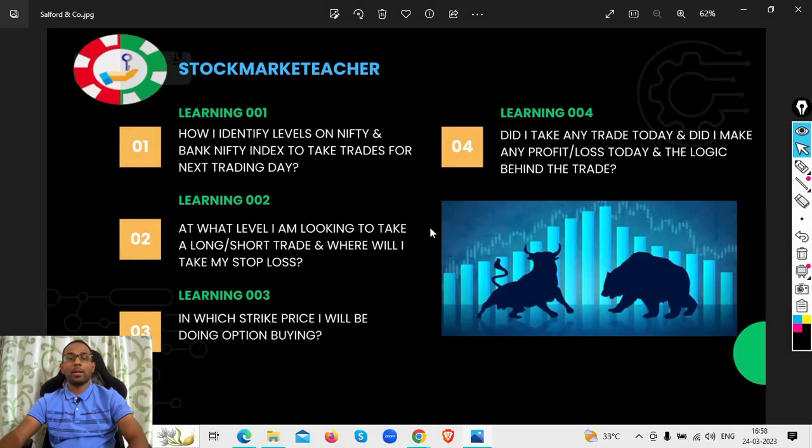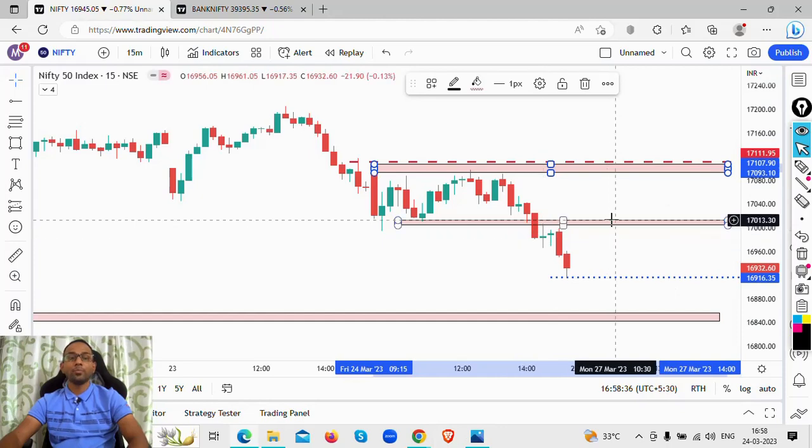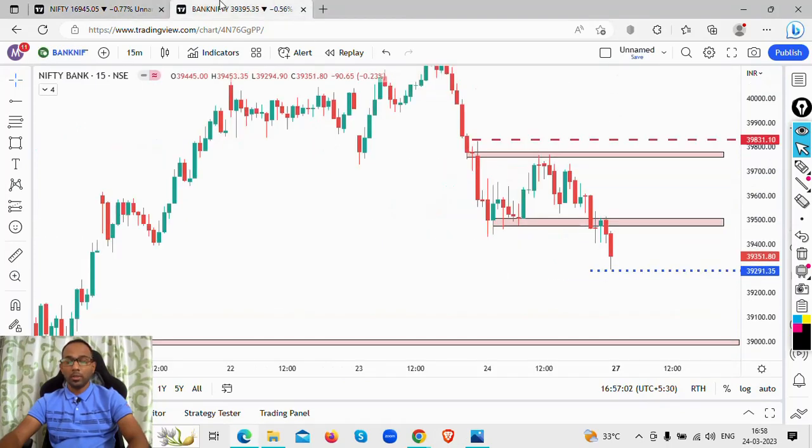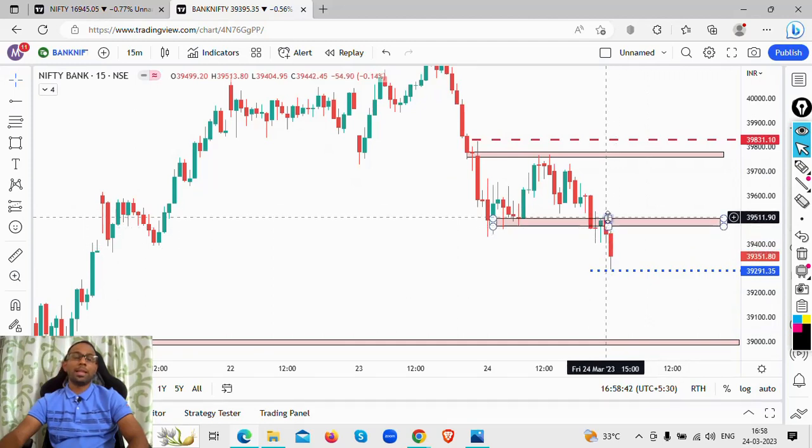So this is how I take a short trade, and where I'll place my stop loss, and in which strike price I'll be doing option buying, since I'm an option buyer. Since I showed you on Nifty, I'll show you in Bank Nifty how I select the strike price.